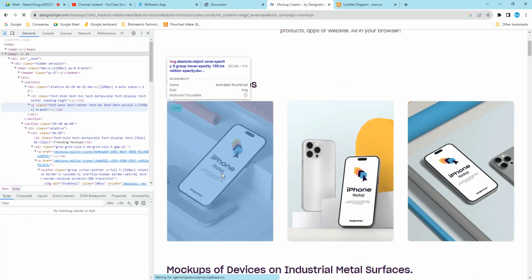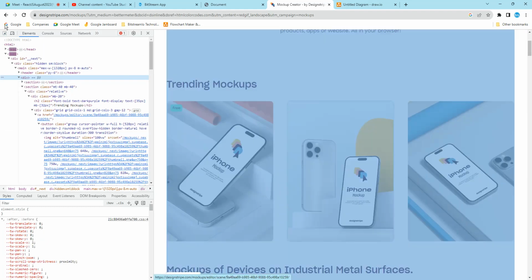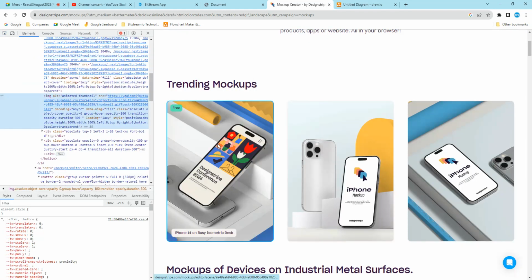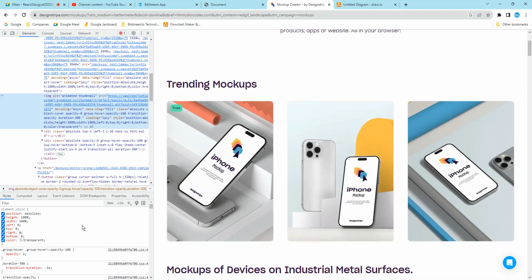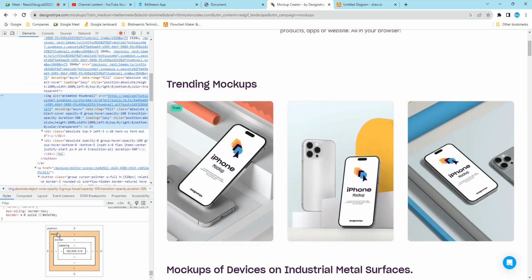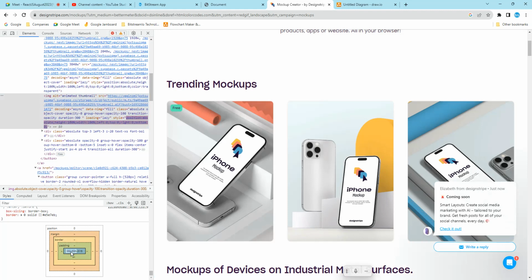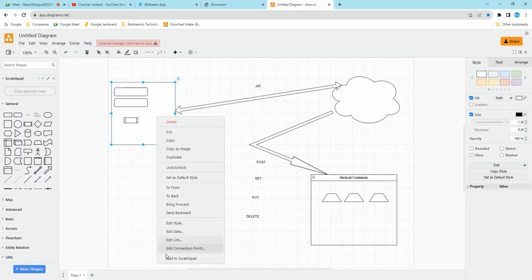If you want to see this one, right click, inspect, and if you take the cursor and click here, for this also a box model is there. See here: position, margin, border, padding, width. If you want to make a higher width, 700, you click here, but it is not changing. Okay, let it be. So the box model is created for every element that runs. If you run here also, a box model is created for this.